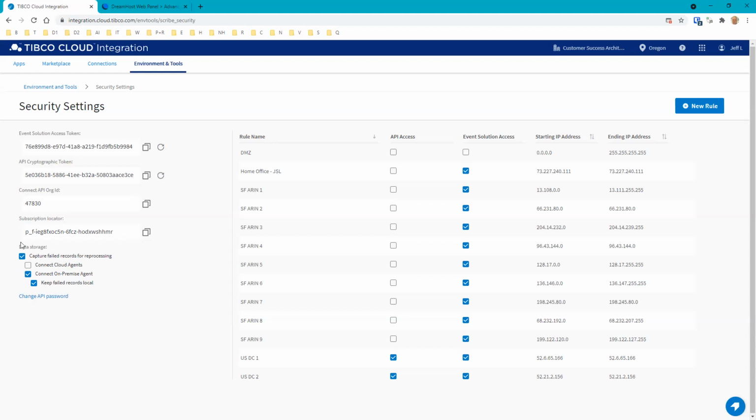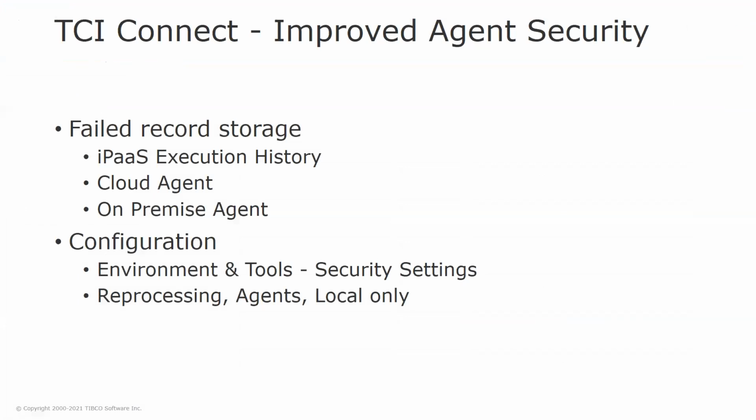If you are going to reprocess records, you want to use it. If you're not going to reprocess records, uncheck that. Data is going to be stored nowhere, but you've also now removed the ability to do record reprocessing. So we've given you some more levers you can use to tune your security setup. Pretty straightforward. We've basically added a couple of new flags, and we just want to make sure you understand how those work and what the implications are.